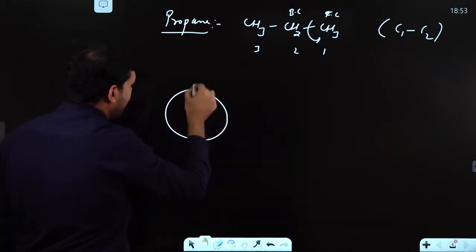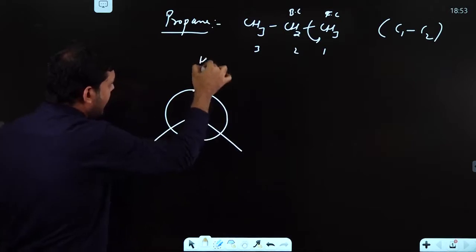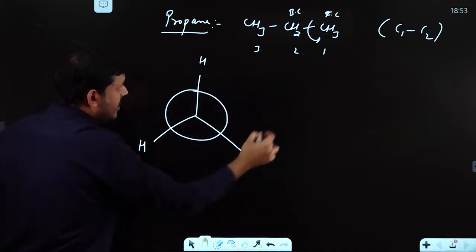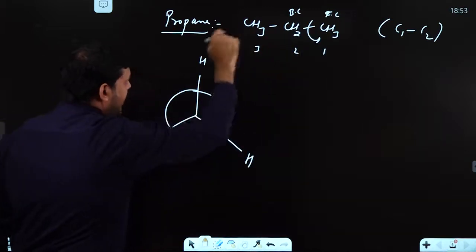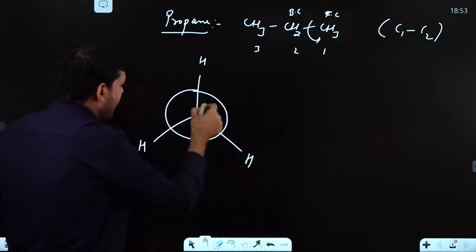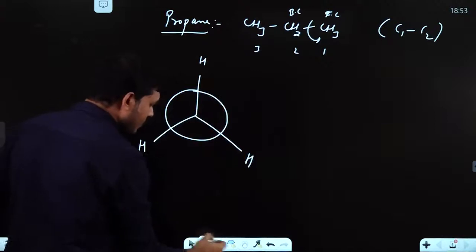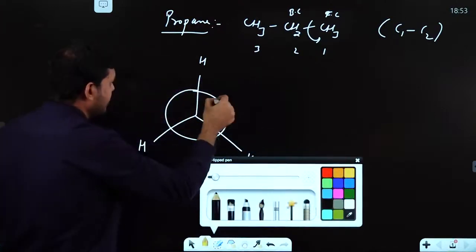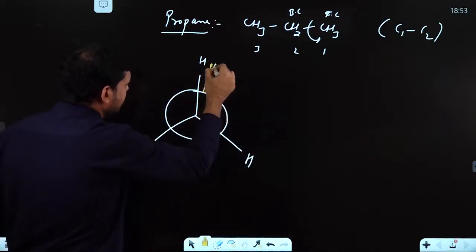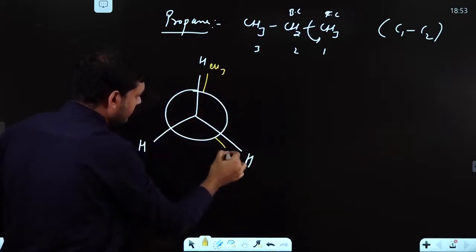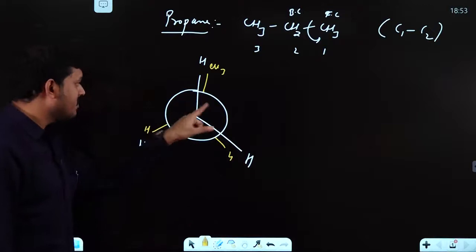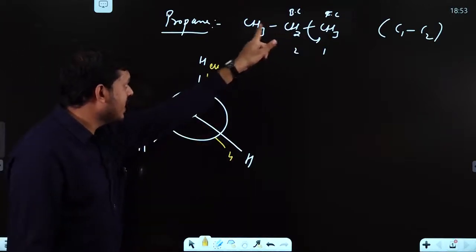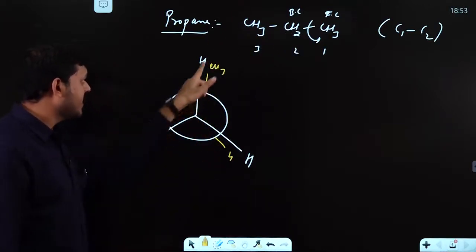So draw the conformer simply like this: hydrogen, hydrogen, hydrogen. The front carbon is having 3 hydrogens. Now the back carbon is having 2 hydrogens and 1 CH3.